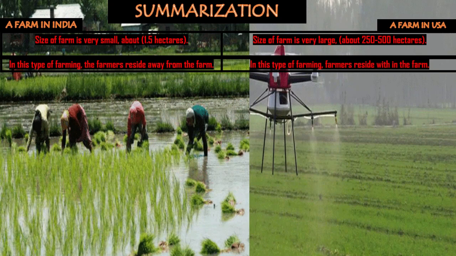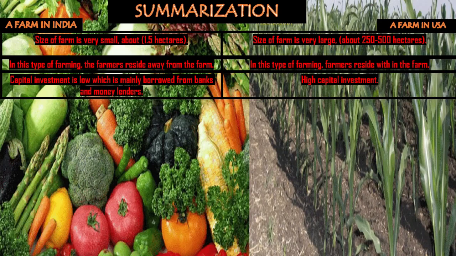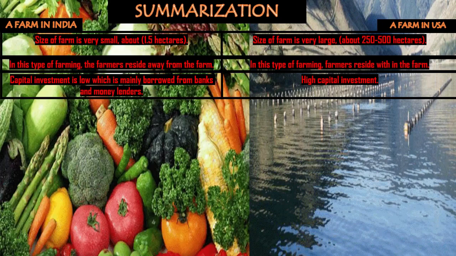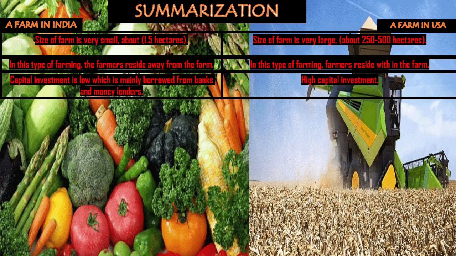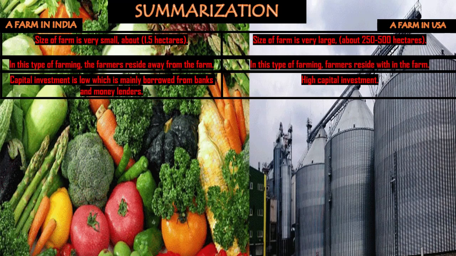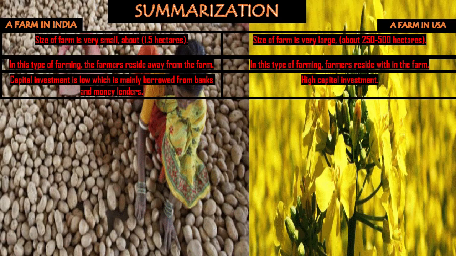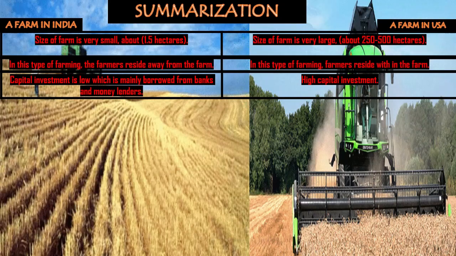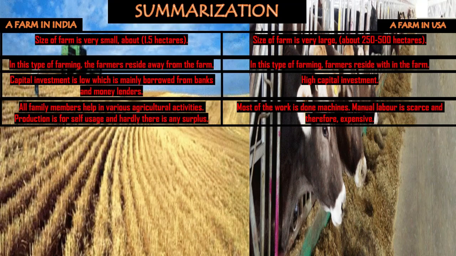Now, let us talk about the capital investment. Here in Indian farming, most of the farmers are generally poor, so the capital investment is quite low. They mainly borrow money from banks and from moneylenders, where the moneylenders charge a very high interest. Whereas in the USA, the capital investment is quite high, as all high-end technology is used, which requires a lot of capital investment. In terms of labor, in India, most of the family members help in various agricultural activities.